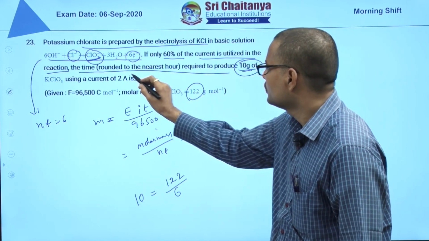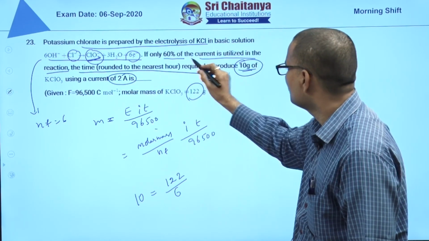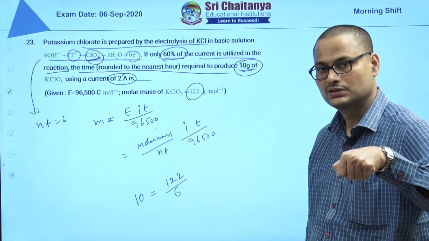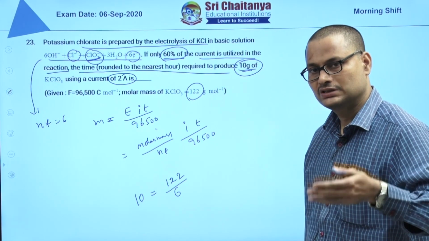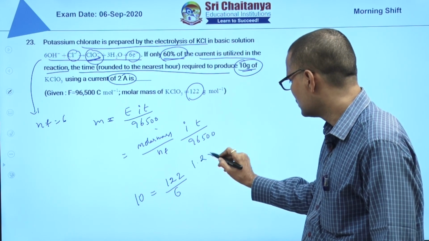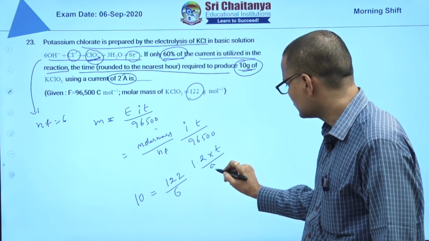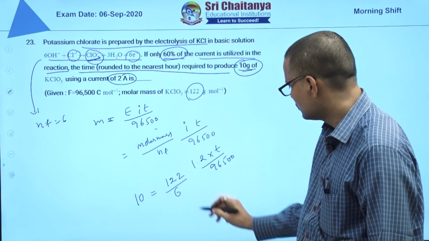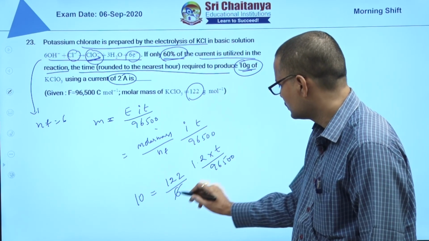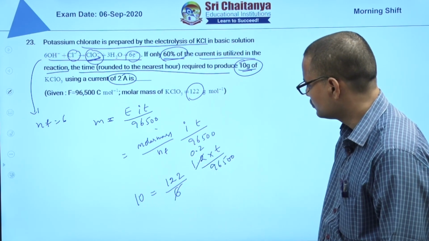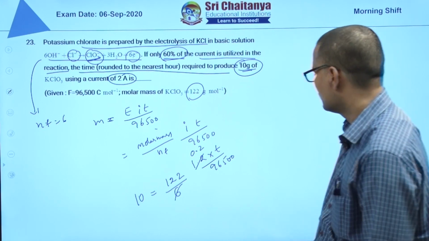I, 2 amperes current is used, but how much is utilized? 60% of the 2 amperes. What is 60% of 2? 1.2 amperes into T by 96,500. So 10 equals 122 by 6 into 1.2 into T by 96,500.